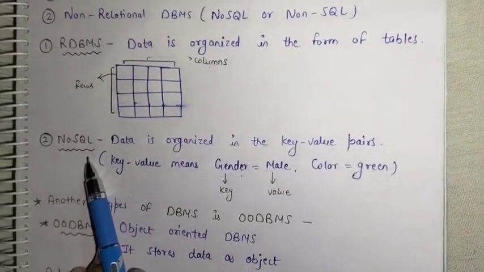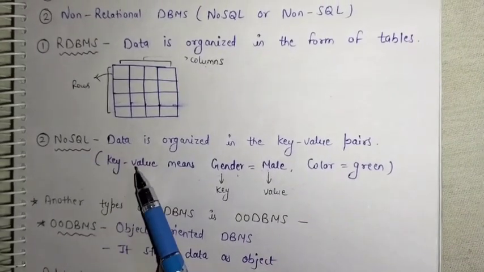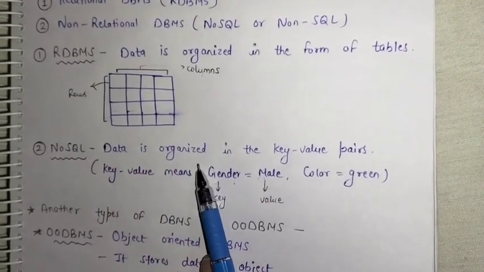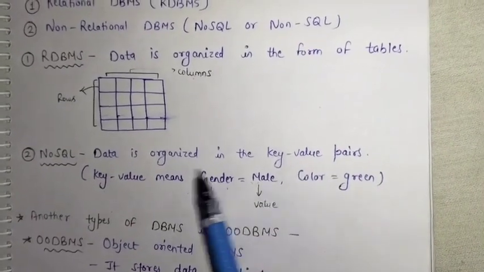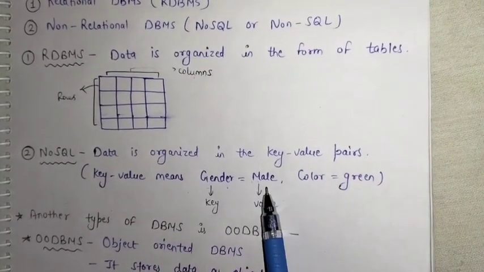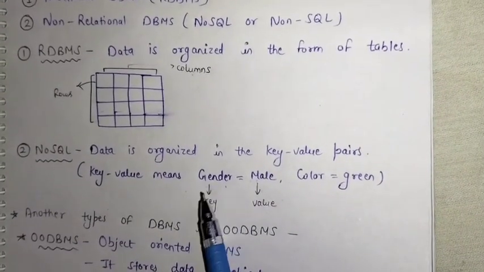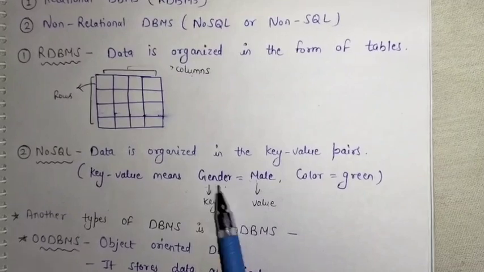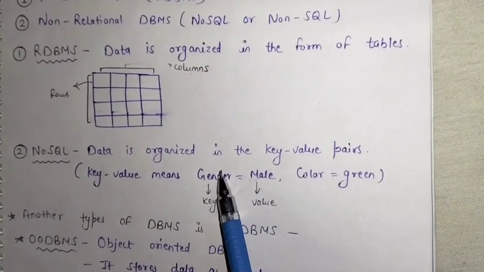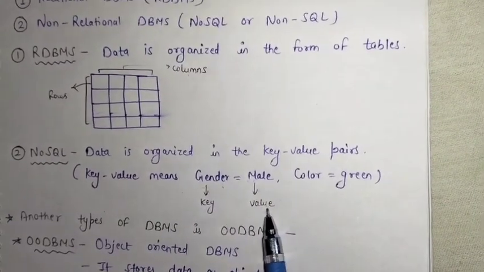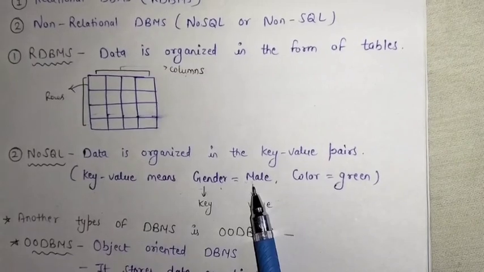Second is NoSQL, or non-relational DBMS. In this DBMS, the data is organized in the form of key value pairs. So what is a key value pair? A key value pair consists of two related data elements. A key is a constant which defines a data set, for example gender, and a value is a variable which belongs to that set, for example male or female. This is represented as gender equals male.